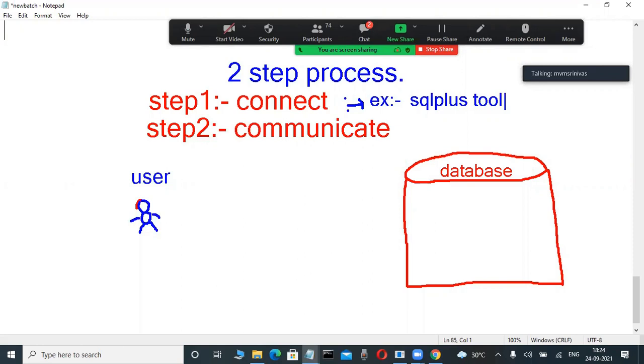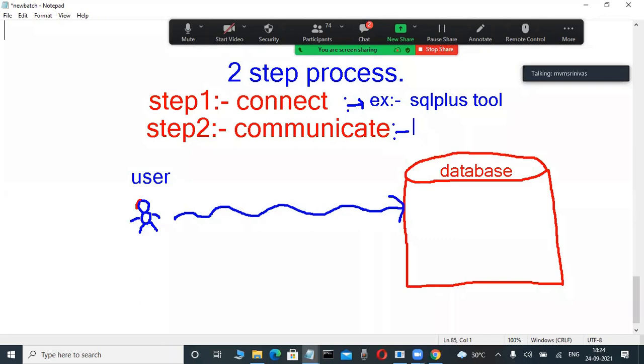Whenever we are starting the database, that is a tool. This is a client tool. Database is called the server. This is a default tool only. Whenever we install Oracle software, the SQL Plus tool is automatically created. This is a command line interface. How we load Oracle software I will also tell you. Don't worry. Once the user connects to the database by using the SQL Plus tool, only then can that user communicate with the database.